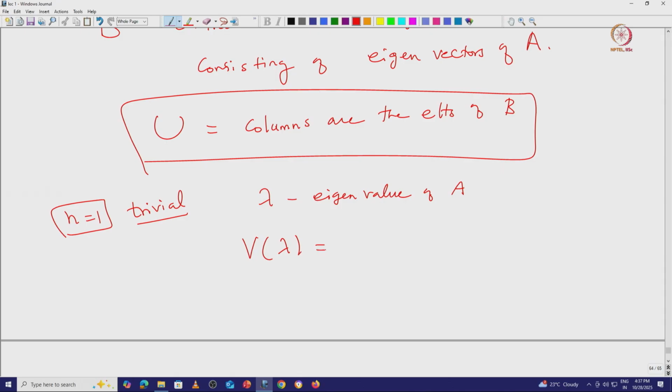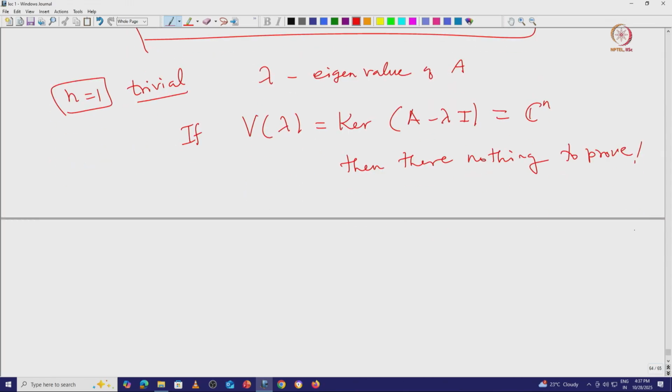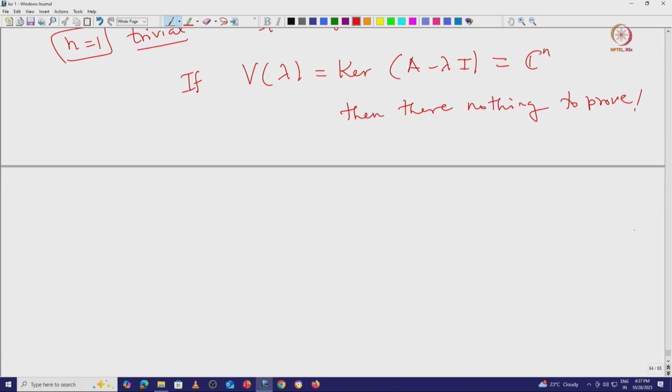Let V of lambda be the corresponding eigenspace, the kernel of A minus lambda I. If V lambda is equal to C n, then there is nothing to prove, because A becomes the scalar matrix. So, in this case we do not need to worry. Otherwise, V of lambda is going to be a proper non-zero subspace of C n.